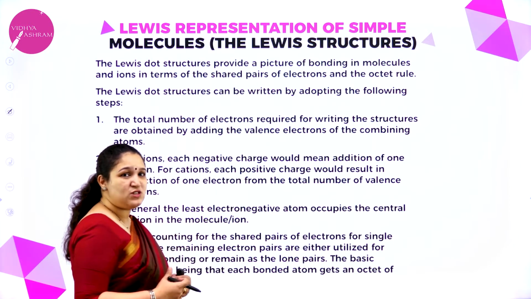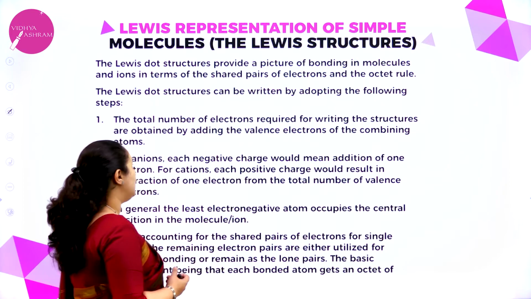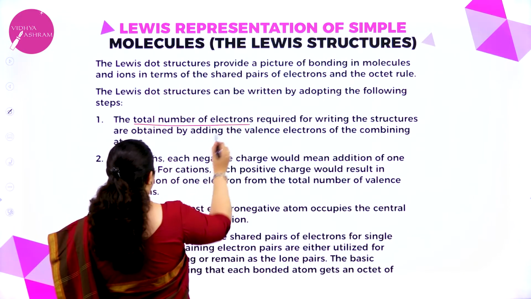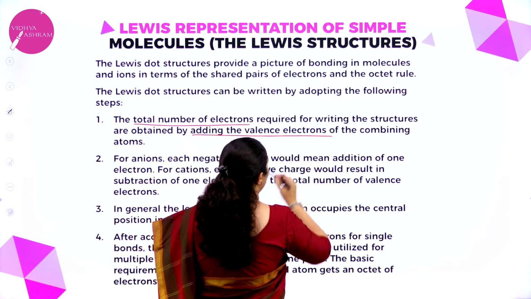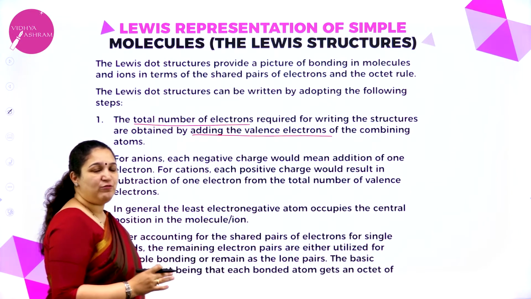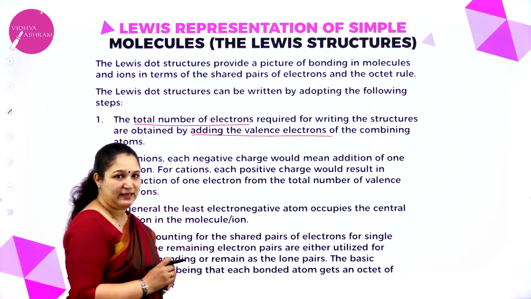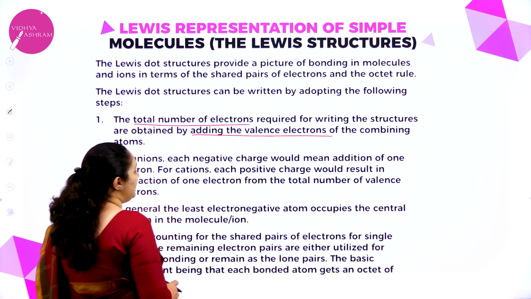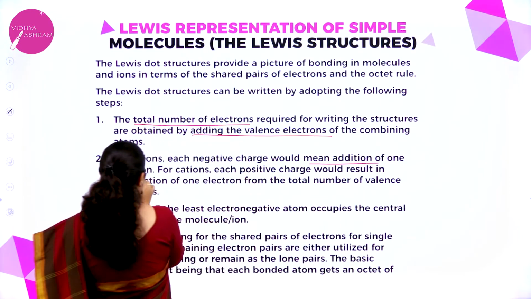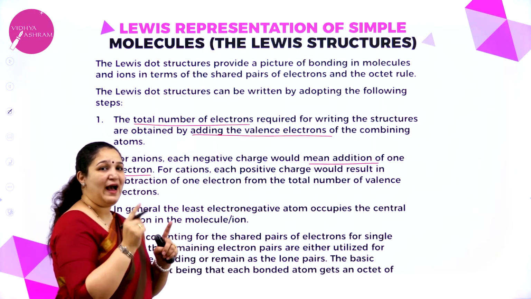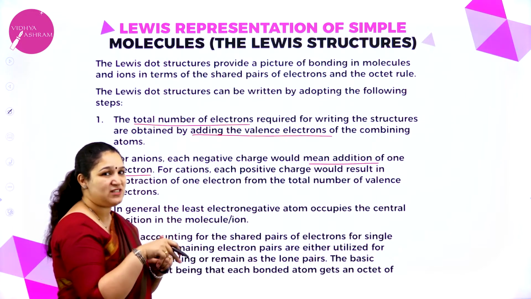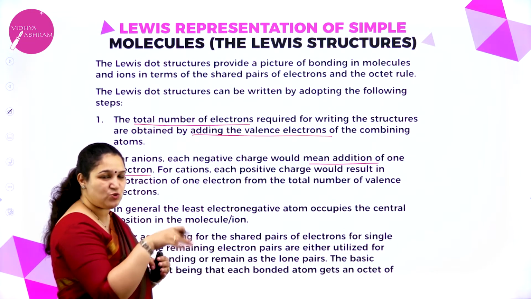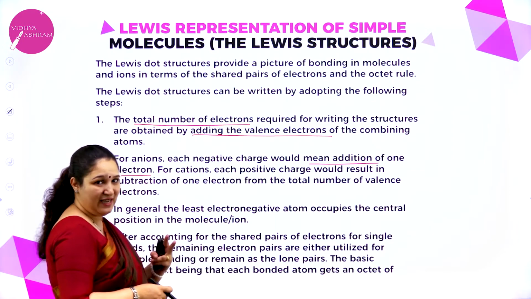So there is a set of rules for writing the Lewis dot structure. First, the total number of electrons required for writing the structure is obtained by adding the valence electrons of the combining atoms. Second, for an anion, each negative charge means the addition of 1 electron, so we add the charge. If it is a cation, it has lost electrons, so we subtract the charge on that cation. That's the second rule.